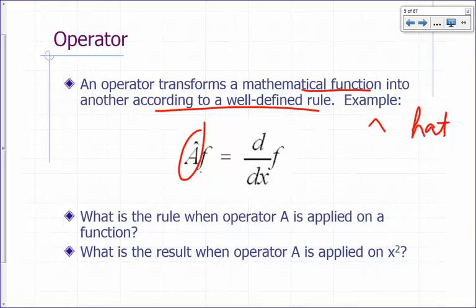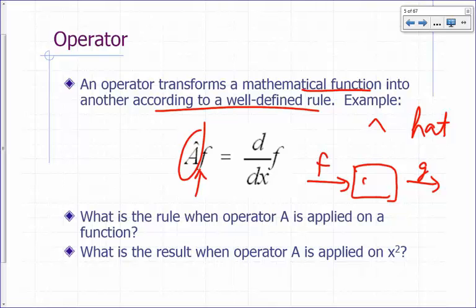So A hat operating on function f. What if we define that operator so that if A hat operates on a function, it gives you back the derivative of the function? Think of an operator as some kind of box. A function goes in, and then a different function comes out.